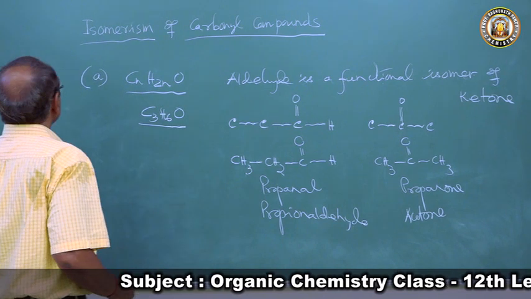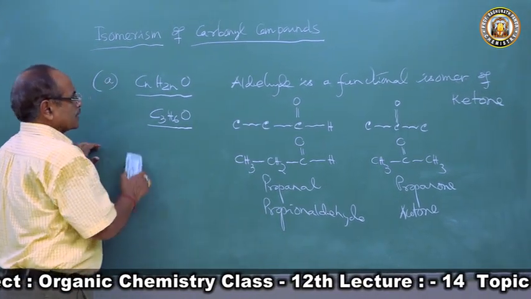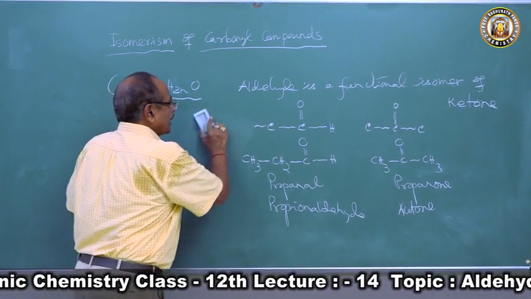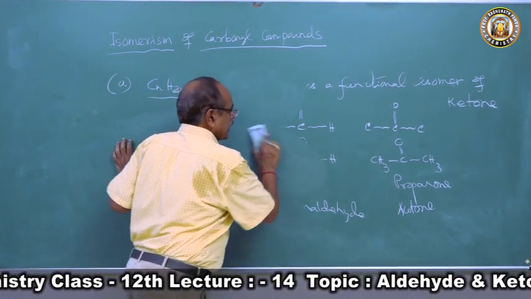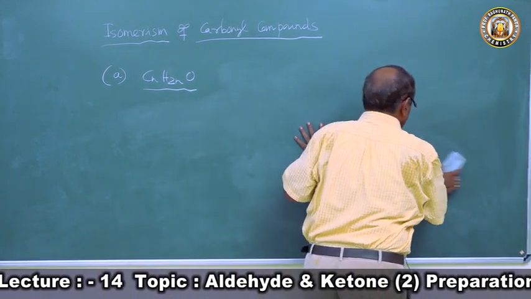This is the first type of isomerism, where aldehyde and ketone are both functional isomers of each other. Now, aldehydes and ketones also exhibit functional isomerism with unsaturated alcohols.